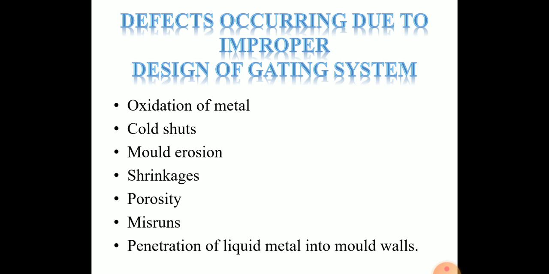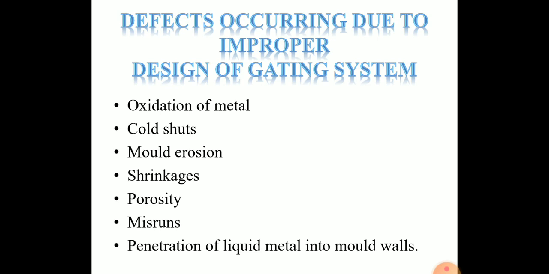Then is the shrinkage. In shrinkage, during the solidification of metal, there is volumetric shrinkage. To compensate this, proper feeding of liquid metal is required. This is caused by faulty gating and risering, improper chilling. Remedies are ensure proper directional solidification by modifying gating, risering, and chilling.